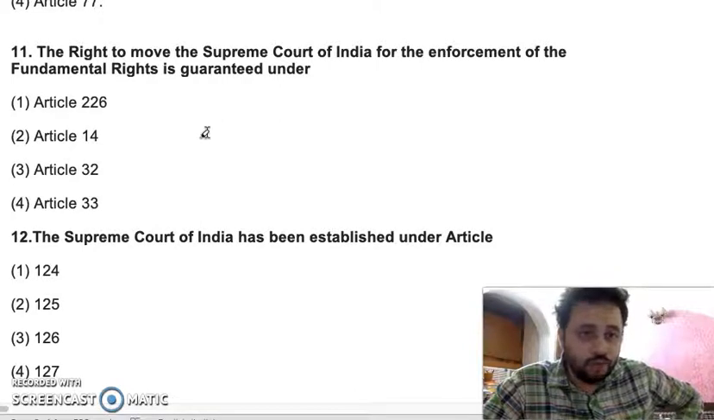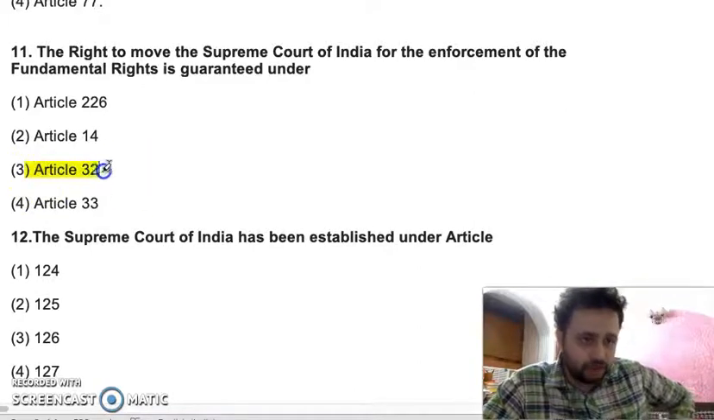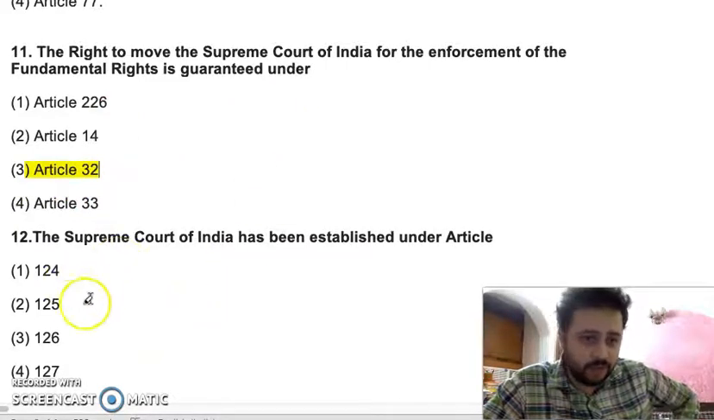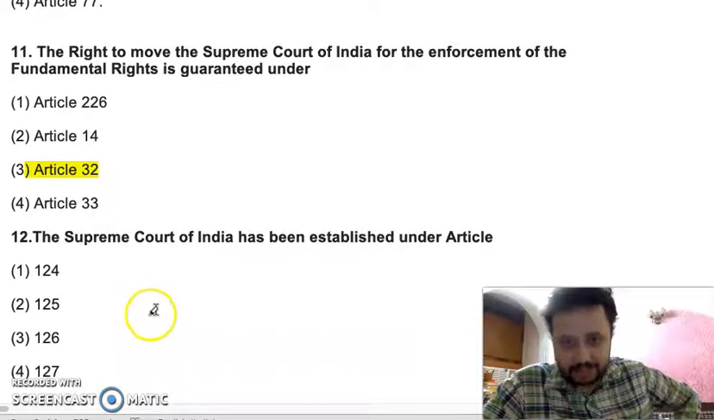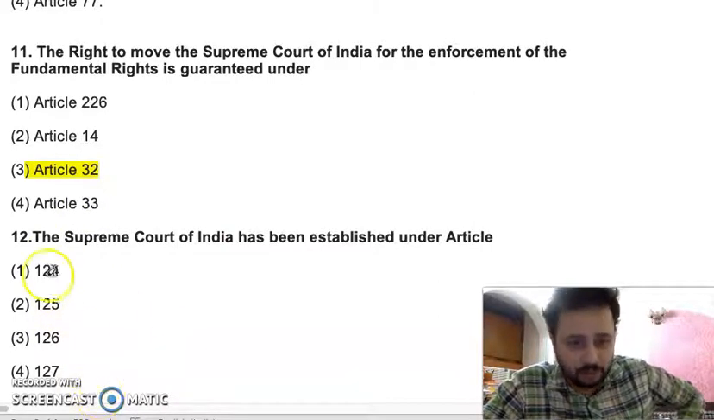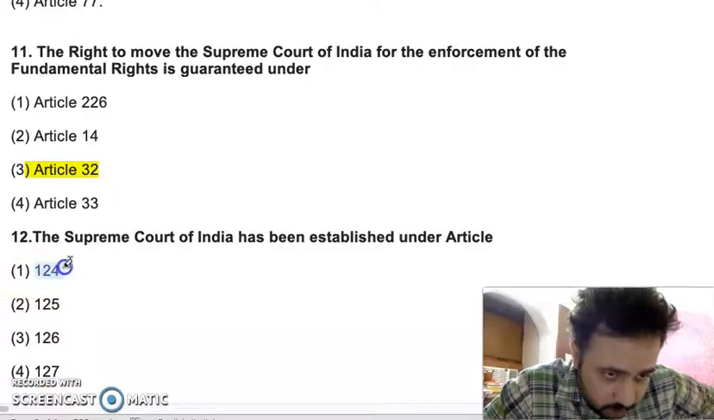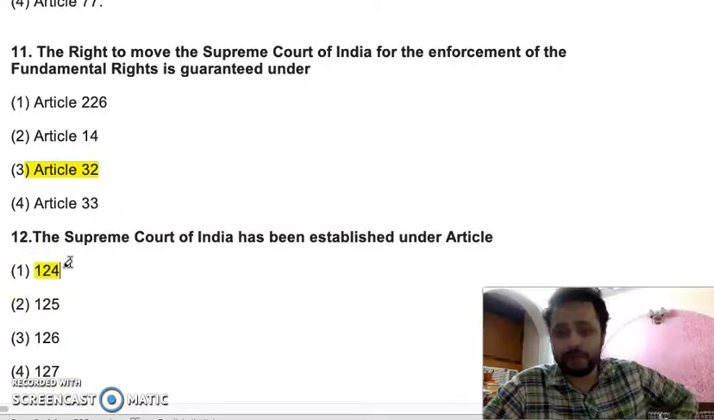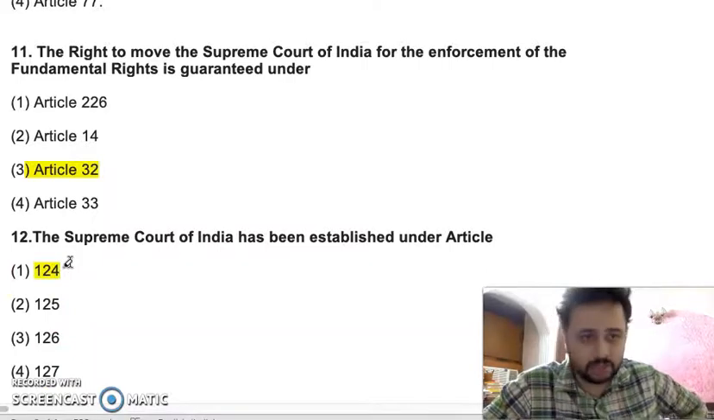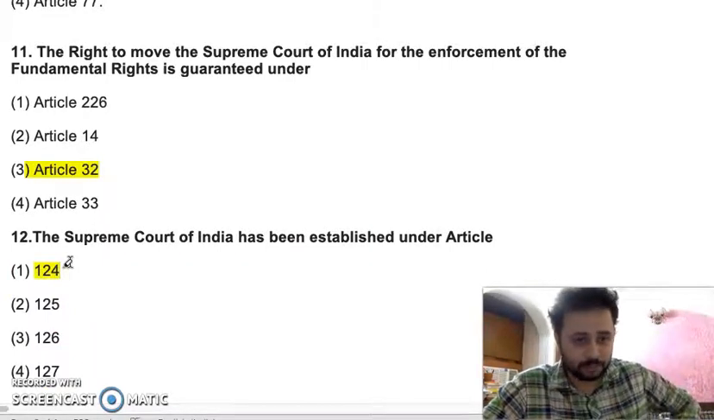Question number 11. The right to move the Supreme Court of India for enforcement of fundamental rights is guaranteed under Article 32. This is a very simple question. You must know this. The Supreme Court of India has been established under Article 124, 125, 126, 127. Such questions at times trick you because the whole series has been given. So the right answer is 124.